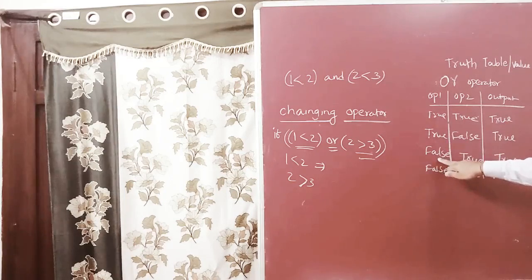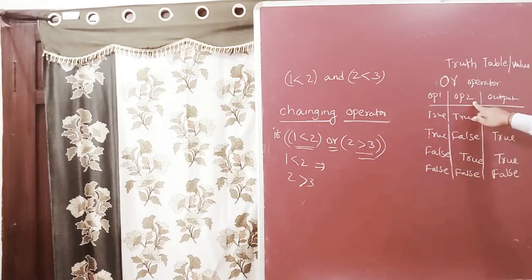If the first one is false, then we decide by the value of the second expression or operand. So our output depends on the second operand. If it is true, our output is true. If it is false, our output is false. In this way the OR operator works.